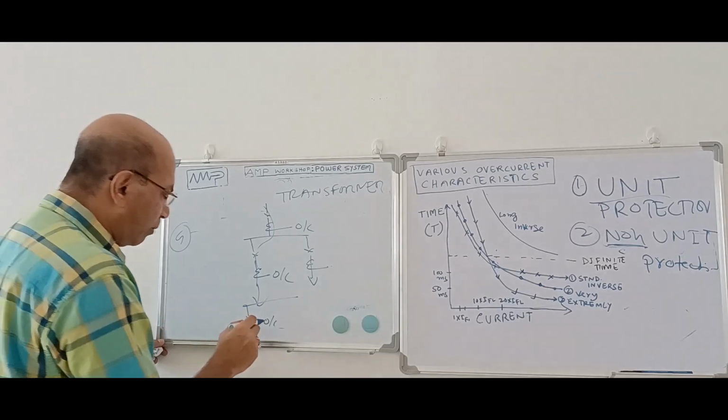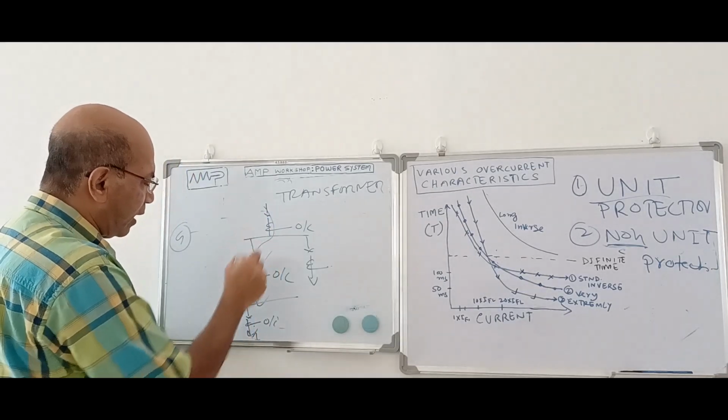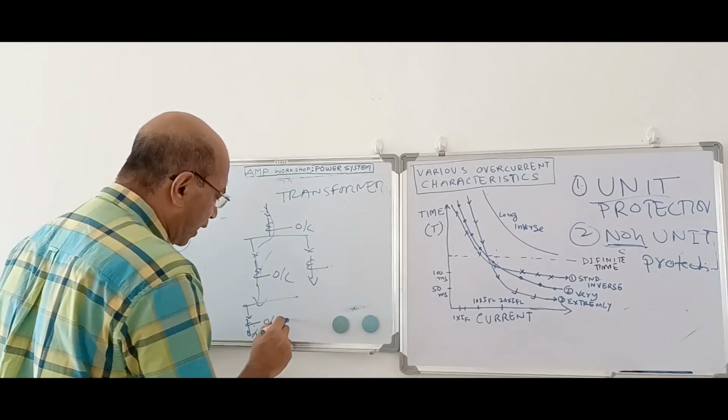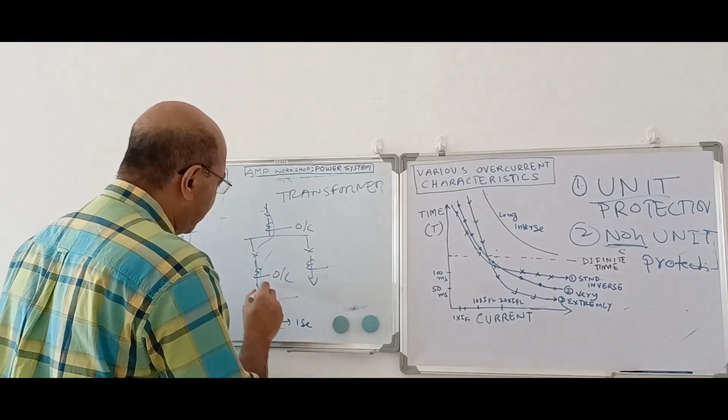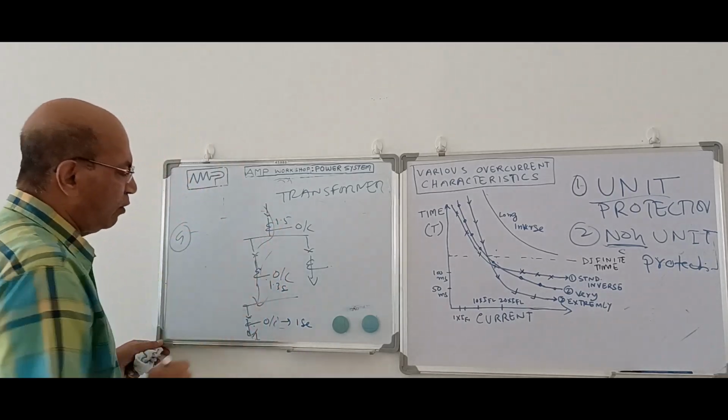But what we will do, suppose this, and more or less the fault current will be very little different because all are cable connections. So suppose this fault current operates at 1 second, suppose this I say 1.3 seconds, and this 1.5 seconds. We can distinguish in this way.